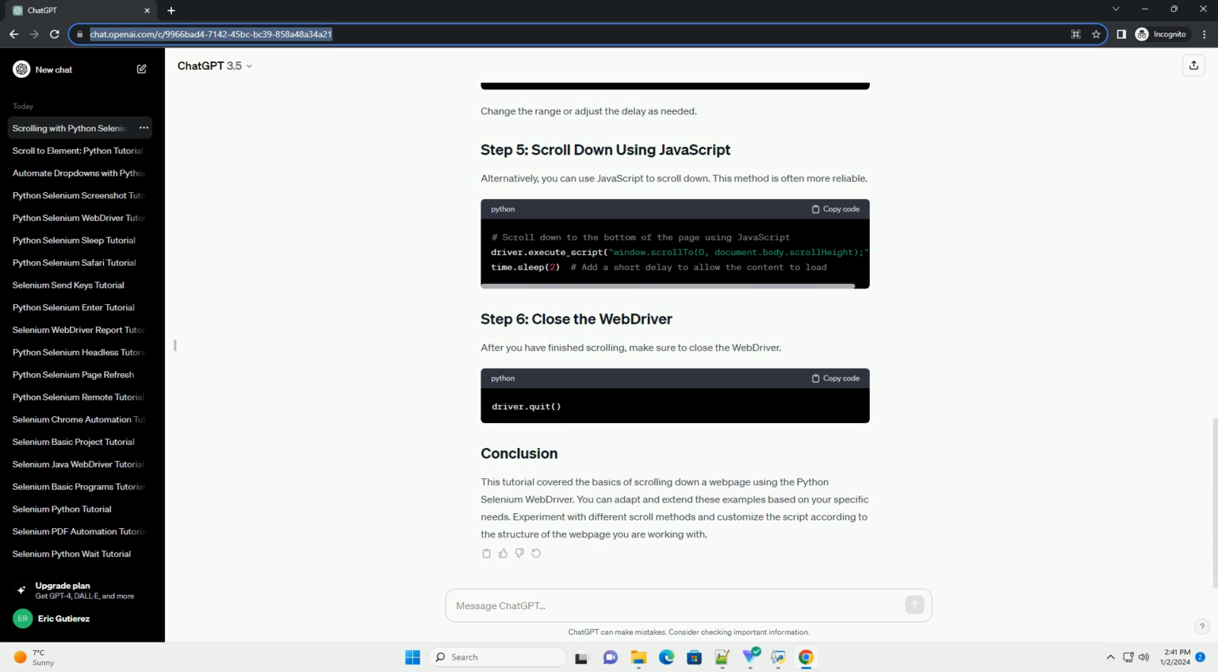Alternatively, you can use JavaScript to scroll down. This method is often more reliable. After you have finished scrolling, make sure to close the WebDriver.